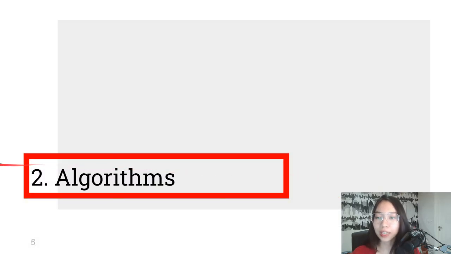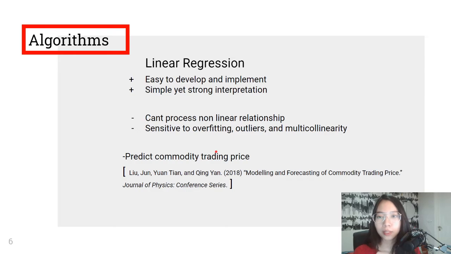Now we're going into the algorithm part. There are a variety of machine learning methods that have been used for predictions, but for this research, we only focus on linear regression and random forest. The world of forecasting has been dominated by linear regression methods, since they are easy to develop and implement, and they are also known to have a simple yet strong ability to interpret. However, this method has a limitation when processing nonlinear relationships. It also tends to be very sensitive to overfitting, outliers, and multicollinearity.